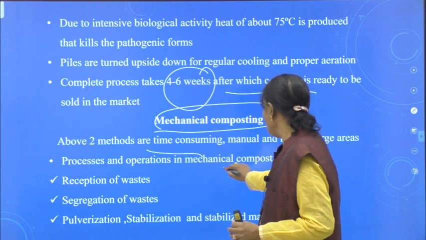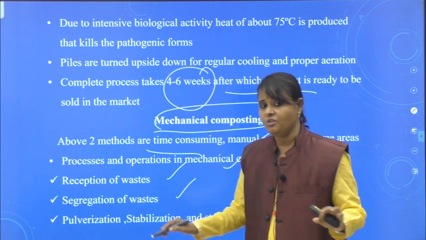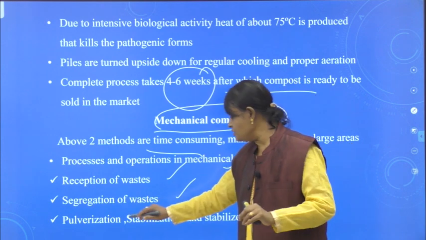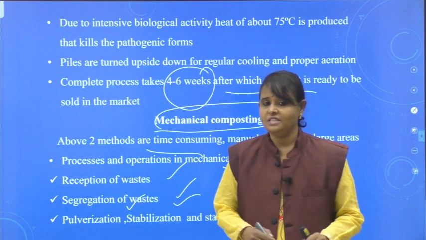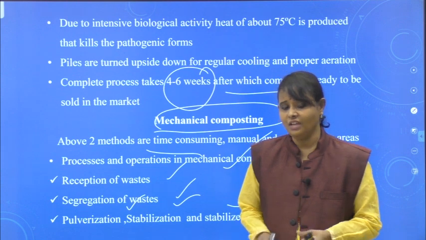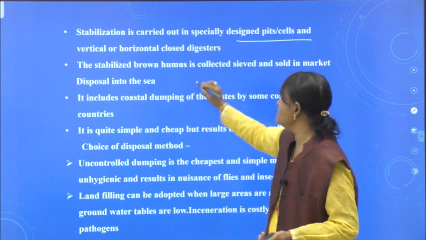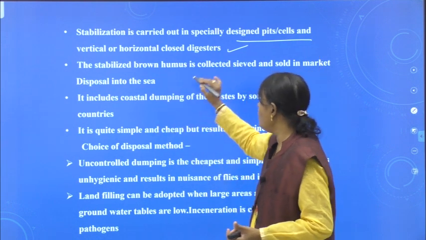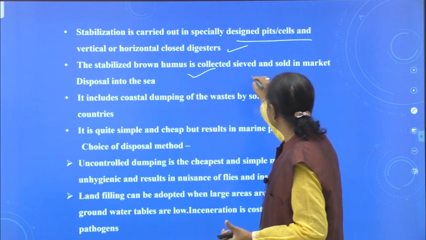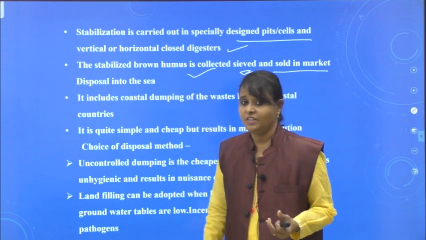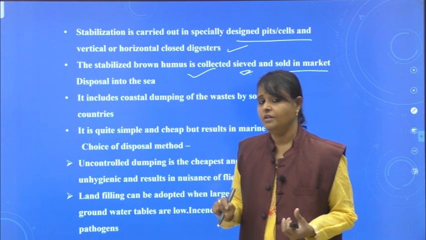Here, processes and operations in mechanical composting. What are they? Reception of waste, segregation of waste. See, these are some of the methods which we use here. Pulverization I told you. Stabilization and stabilized mass for market. Grinding, continuous stirring, turning. Okay. Stabilization is carried out in specially designed pits or cylinders. I just now told you, vertical or horizontal closed digesters. The stabilized brown humus is collected, sieved and sold in the market. Within 7 days we are able to produce the compost in this method. Clear for you? Mechanical method.